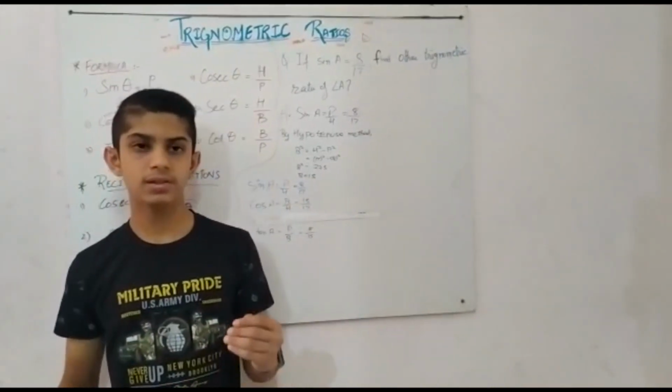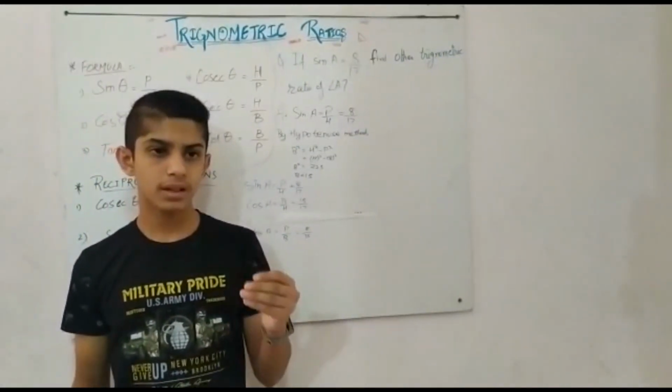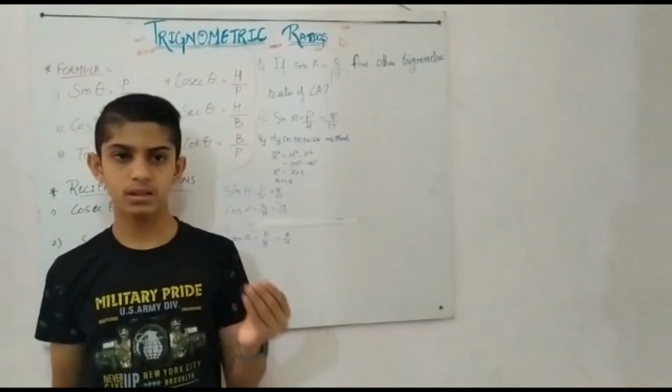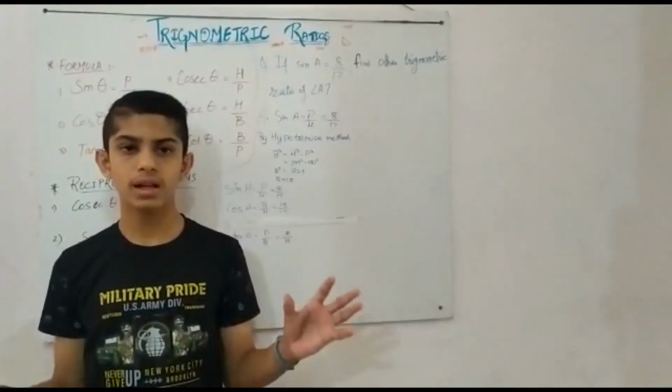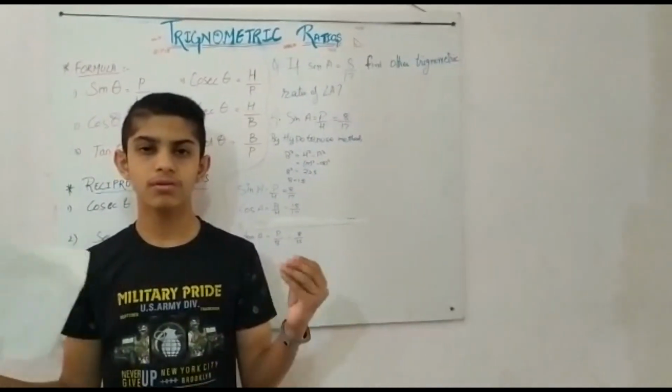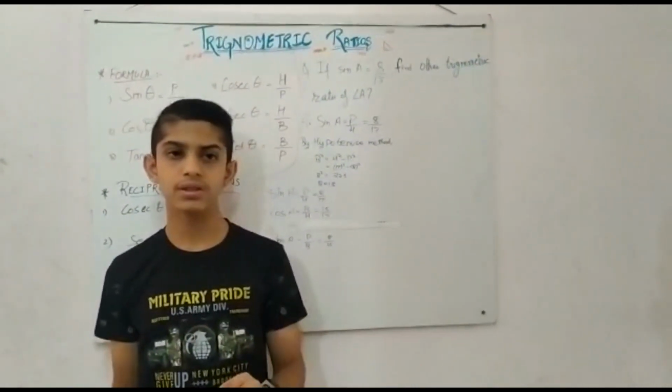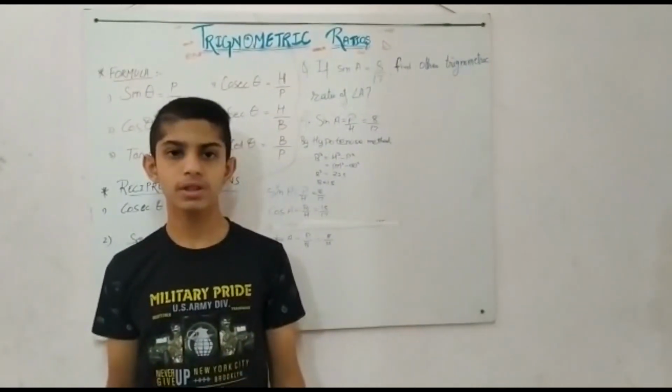All the questions in this chapter are like this, in which one ratio is given and you have to find the other ratios. Now you can see that the first chapter of trigonometry has become very easy, as I said before in the starting of the video. So I would like to end my video on this note.